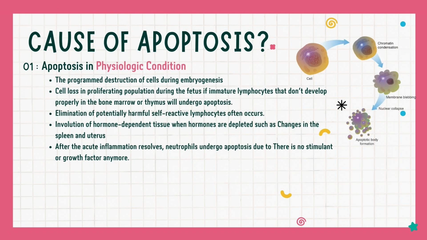Causes of apoptosis. Apoptosis in physiologic conditions: the programmed destruction of cells during embryogenesis; cell loss in proliferating populations during the fetus, where immature lymphocytes that don't develop properly in the bone marrow or thymus will undergo apoptosis; elimination of potentially harmful self-reactive lymphocytes; involution of hormone-dependent tissue when hormones are depleted, such as changes in the spleen and uterus; and after acute inflammation resolves, neutrophils undergo apoptosis because there is no stimulant.